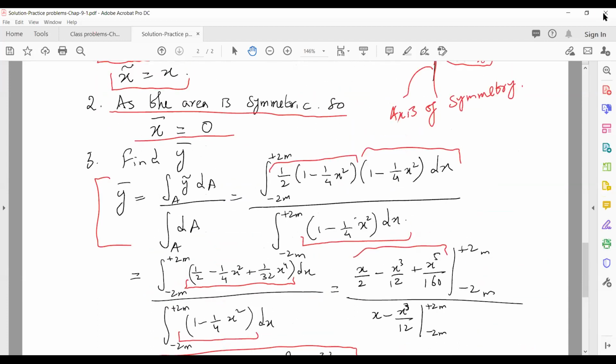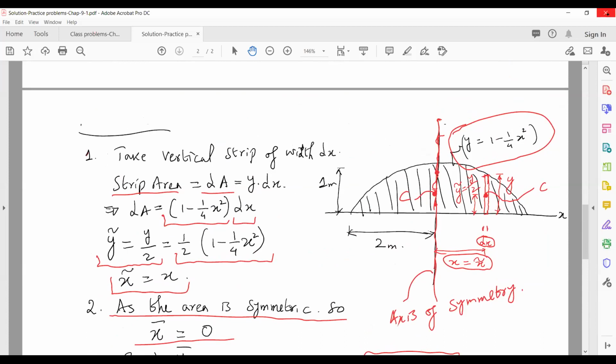Now again, if you come back and see this, let's say 0.4 meters, this guy is 0.4 meters. It sounds right, and it looks like the centroid of the area. If you get a centroid, let's say somewhere here, it cannot be correct.